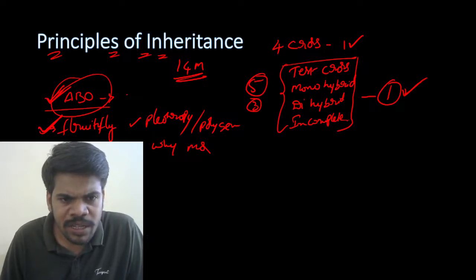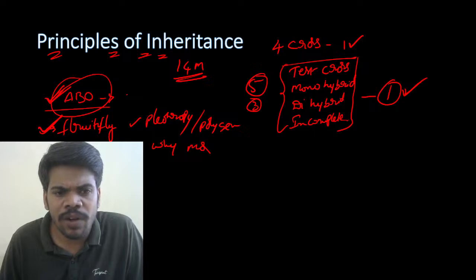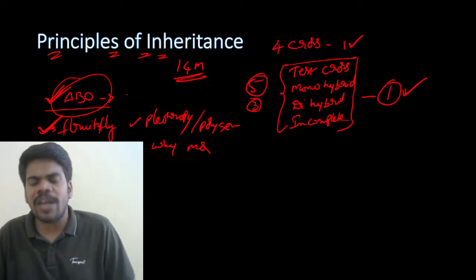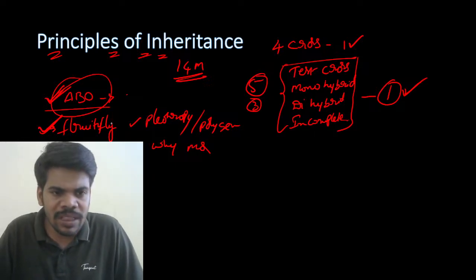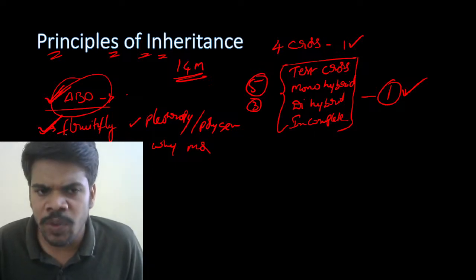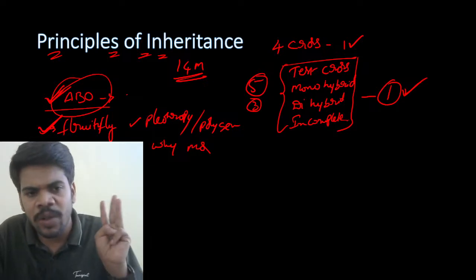Definitely they will ask syndromes, because they will give a karyotype like 21 plus, 47, 21 plus. This type of questions are application method of questions. Syndromes are what? Klinefelter, Turner, Down. In these three syndromes, at least one syndrome or all three syndromes will be there in the final paper. As per my guess, you have to read all three syndromes.